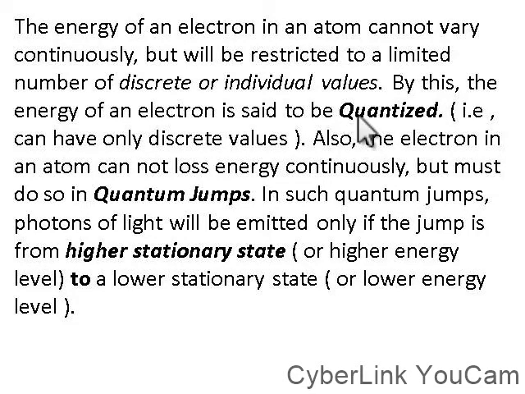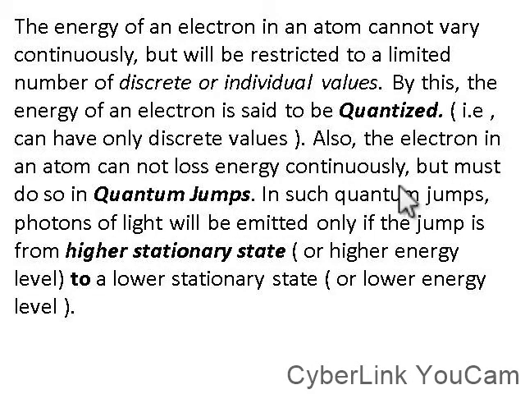What do you mean by quantized? That is, have only one discrete value. Also, the electron in an atom cannot lose energy continuously, but must do so in quantum jumps.